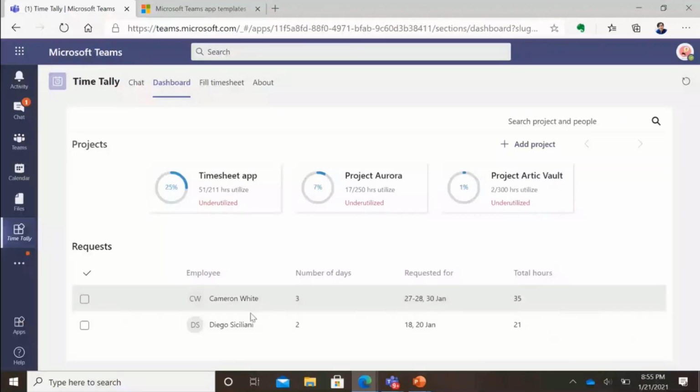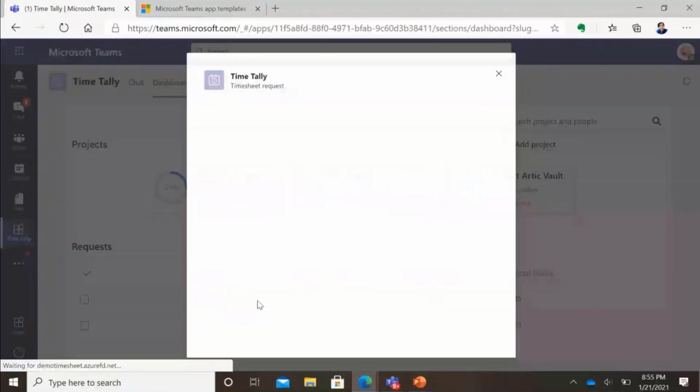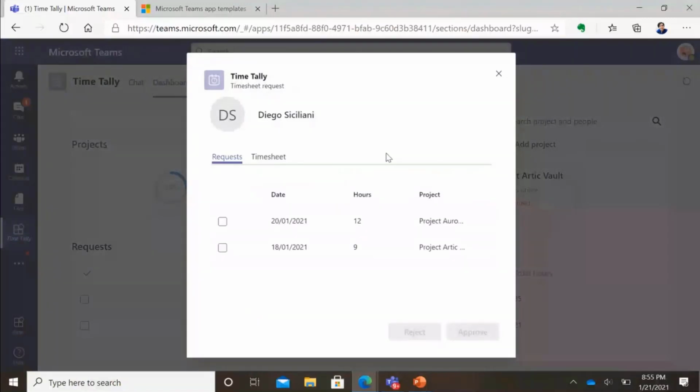So let's jump into what happened to Diego's request. Here I can see I have 2 reportees. I can see the number of days they have filled for timesheet and the total hours. Let me jump to the person that just filled a timesheet. These are the requests, and I can select all of them and then approve or reject them.